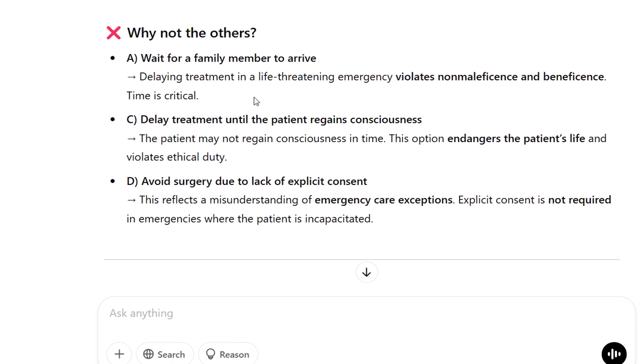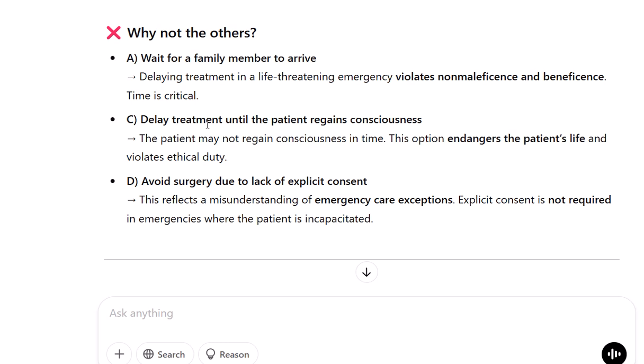Why not the others? A. Wait for a family member to arrive. Delaying treatment in a life-threatening emergency violates non-maleficence and beneficence. Time is critical. C. Delay treatment until the patient regains consciousness. The patient may not regain consciousness in time. This option endangers the patient's life and violates ethical duty.